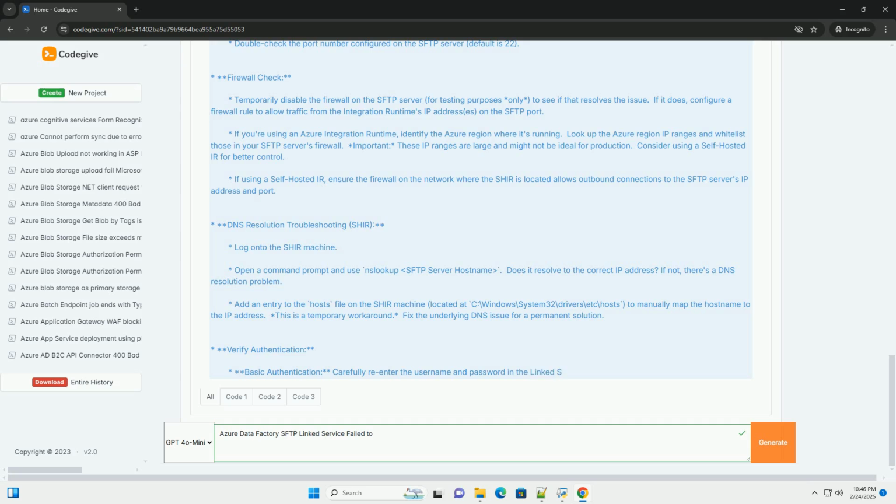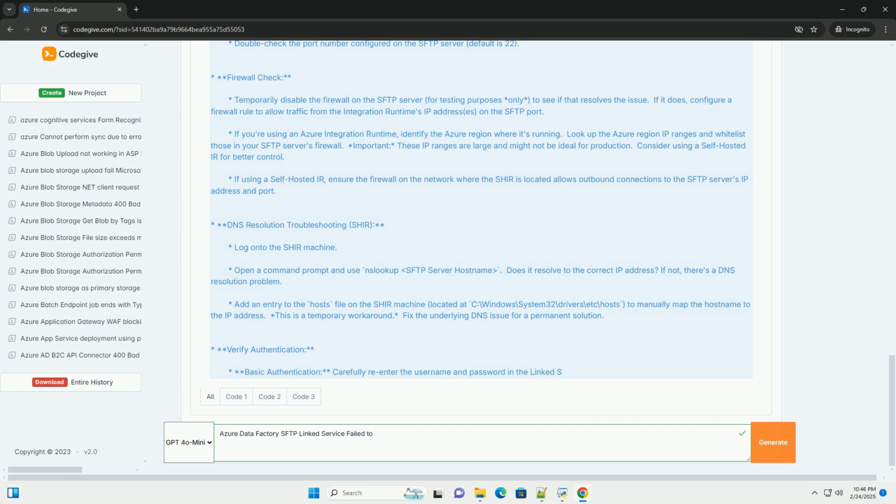If using a self-hosted IR, ensure the firewall on the network where the SHIR is located allows outbound connections to the SFTP server's IP address and port. DNS resolution troubleshooting, SHIR: log onto the SHIR machine. Open a command prompt and use nslookup with the SFTP server host name. Does it resolve to the correct IP address? If not, there's a DNS resolution problem.